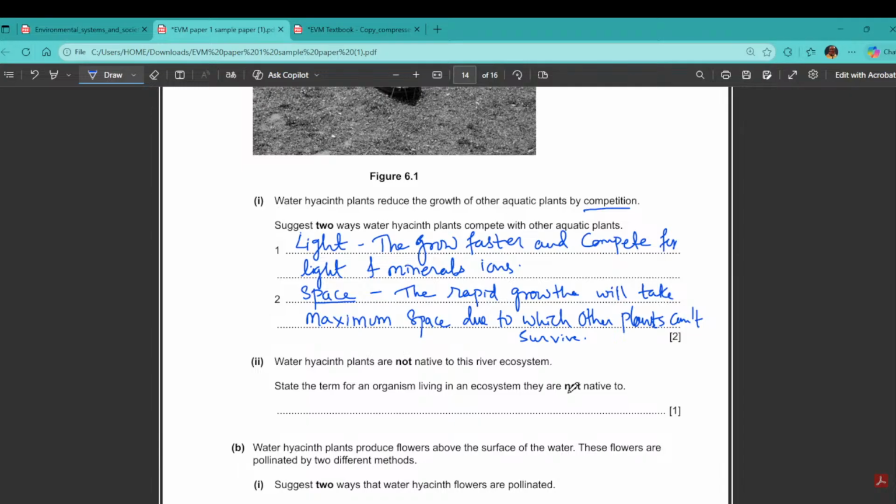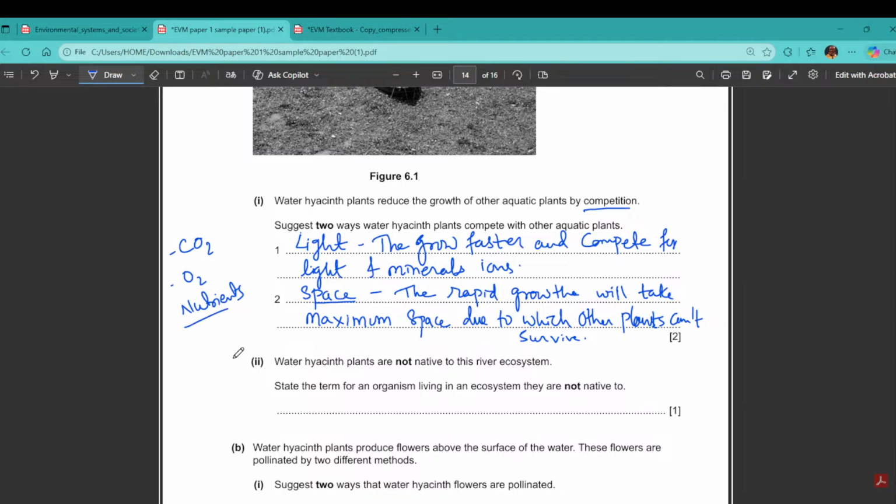You can add CO2, O2, mineral ions, or even nutrients also. Anything is fine here. So other options that you can use in the answer are O2, CO2, nutrients. Okay, these are some of the options that you can add.